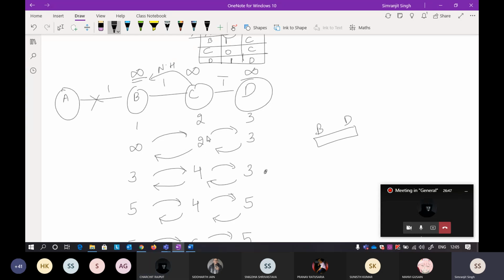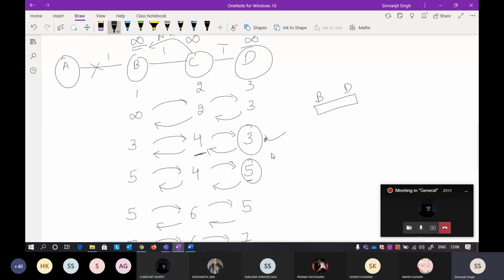Because D will get a distance vector from C. At present the distance at C is 4, so it should be 5, because at this time C is 4. So how did this number come into existence from this distance vector? Okay, that is clear to us.